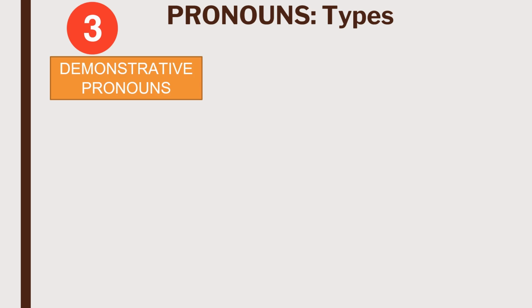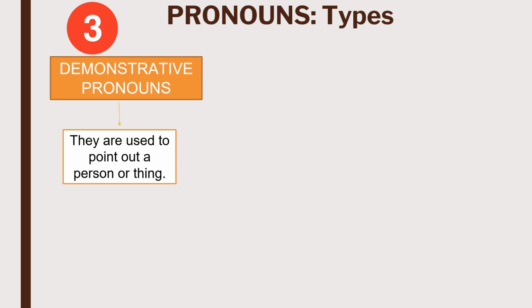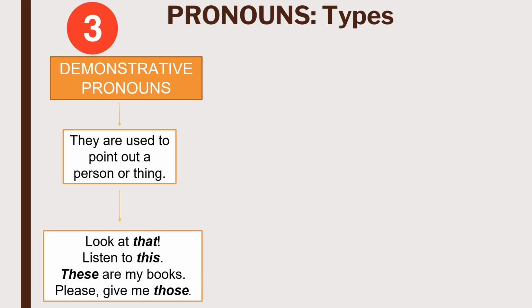Now we will discuss demonstrative pronouns. They are used to point out a person or thing. There are only 4 members in this class. The first one is "that," as in "Look at that"; "this," as in "Listen to this"; "these," as in "These are my books"; and "those," as in "Please give me those."